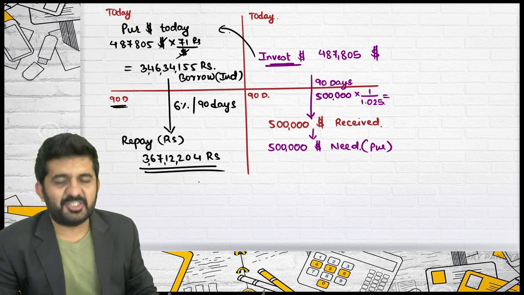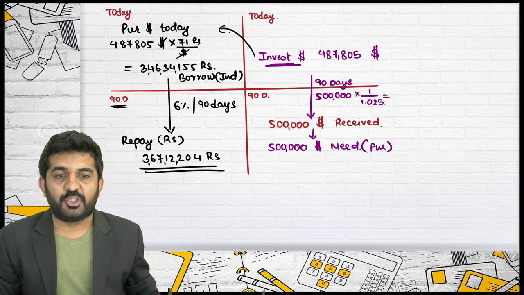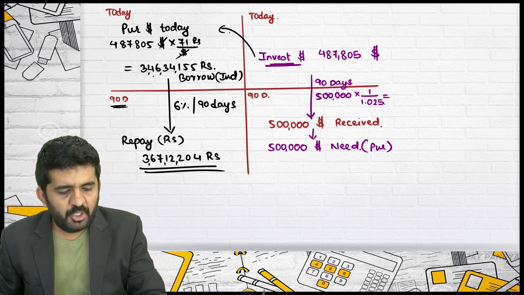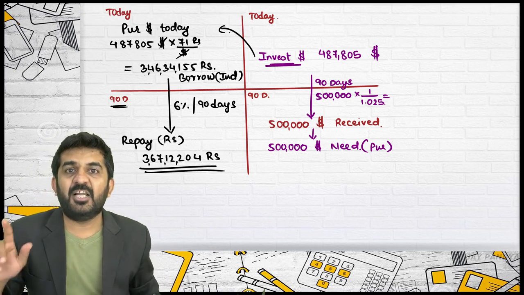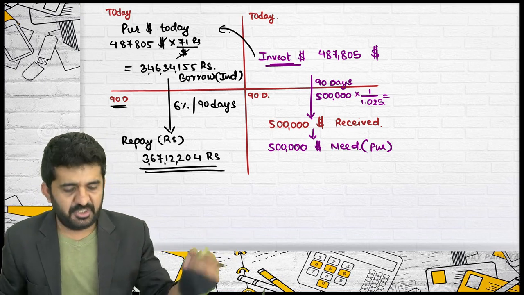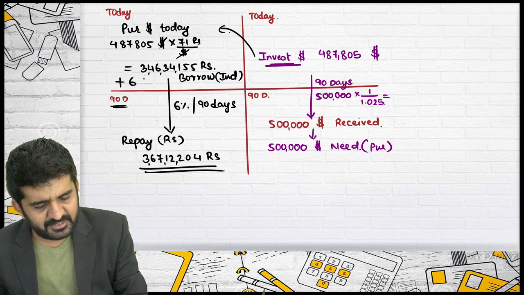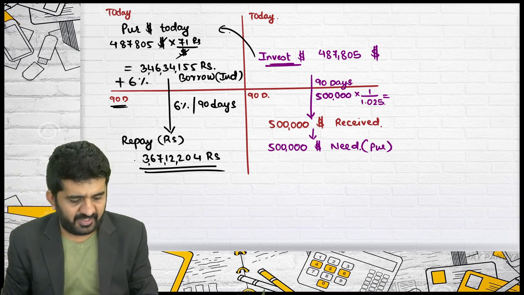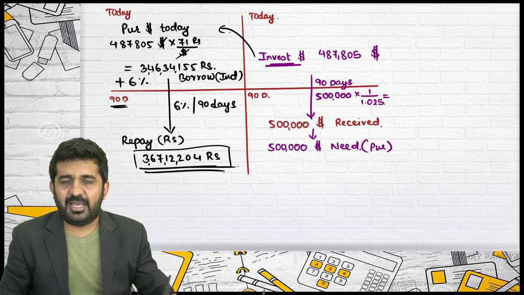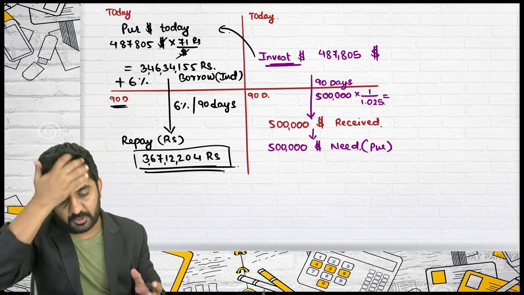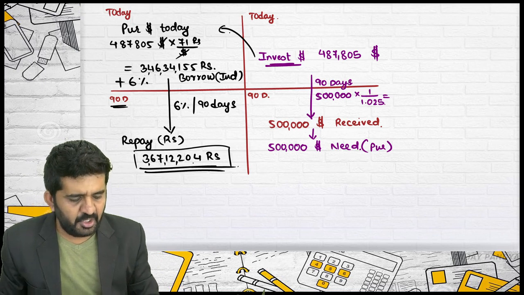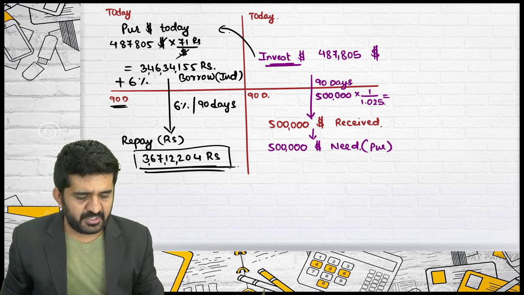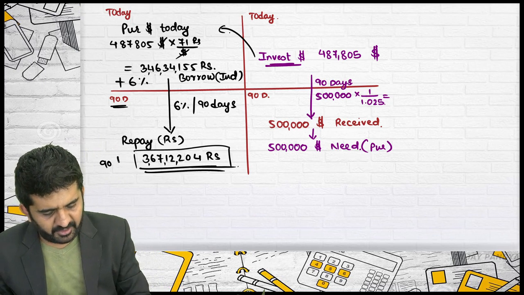See, I have this digital calculator, and you have a manual calculator. You should do this: 3 crore 46 lakh 34,155 plus 6%. Is it right? Your calculator will give this answer. So it is 3 crore 67 lakh 12,204 rupees. It will be repayable after 90 days.